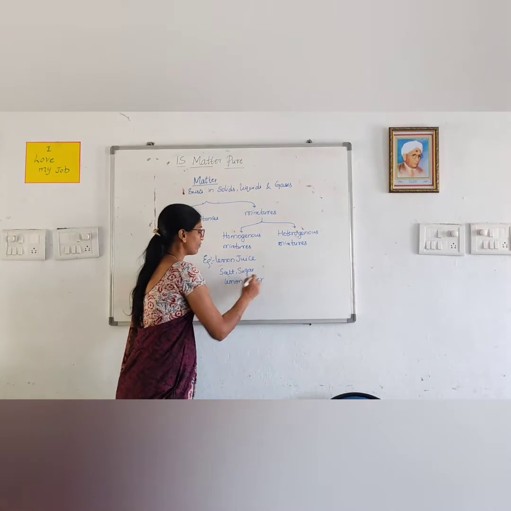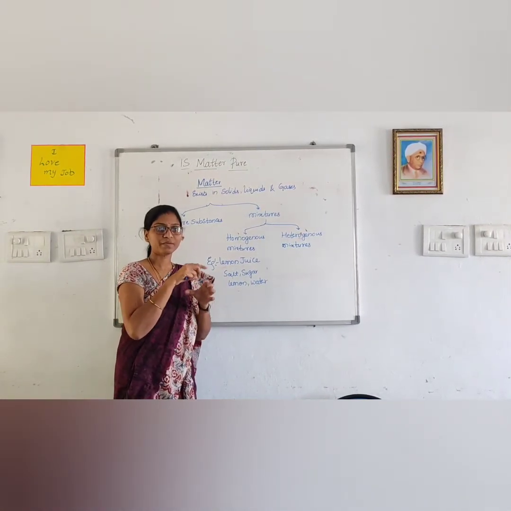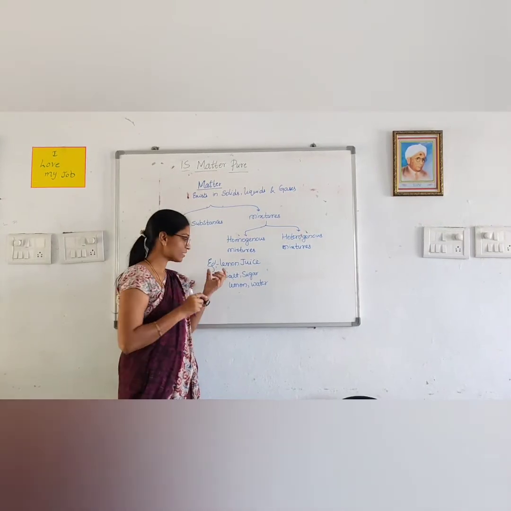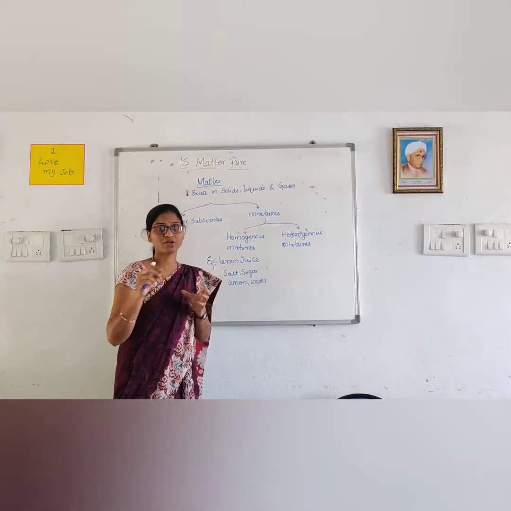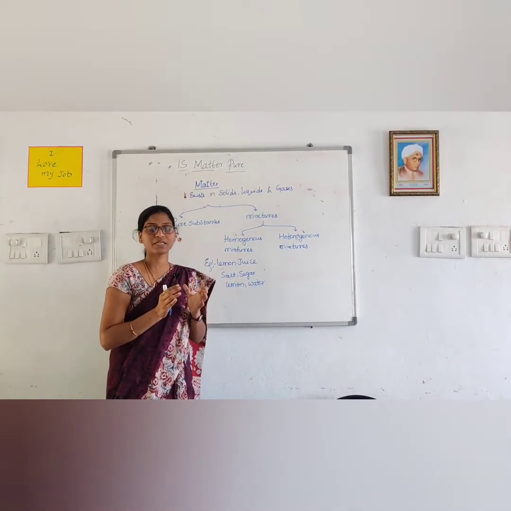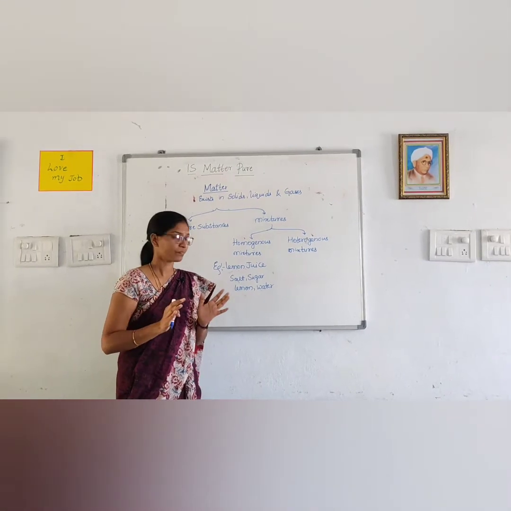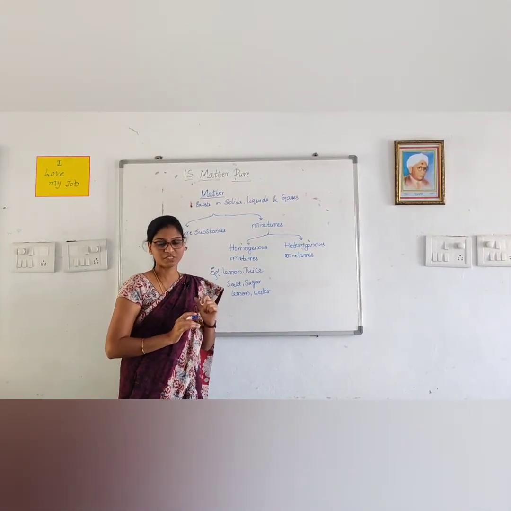When we take all these substances and mix them together, they will be evenly distributed. All these substances are distributed so evenly that we cannot separate them. So, that type of mixture is called a homogeneous mixture.